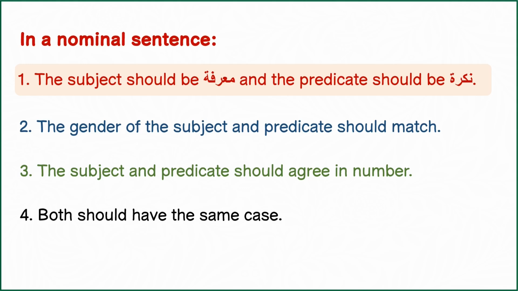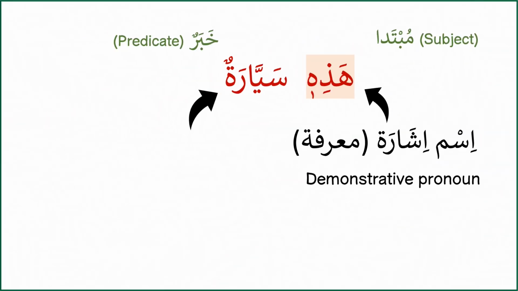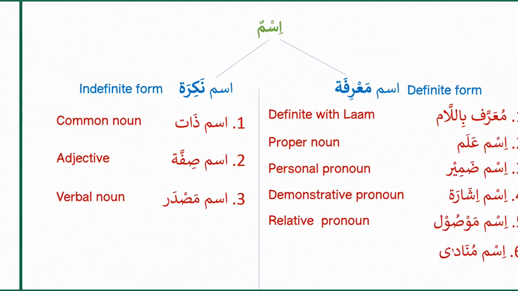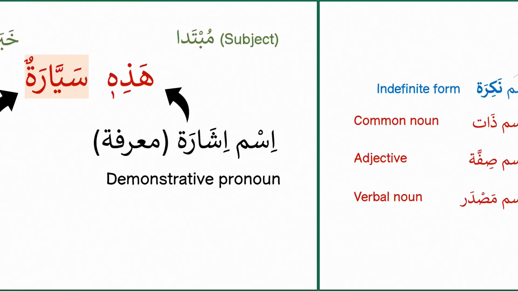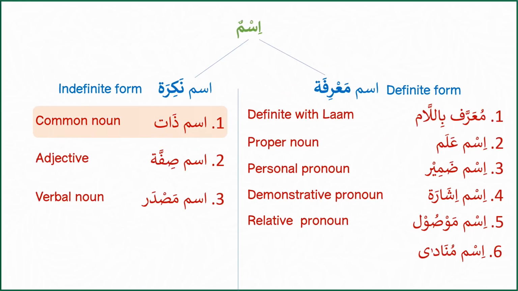The predicate or khabar should be one of the nakira types, which are the indefinite forms. In this sentence, hazihi is the feminine demonstrative pronoun called Ism Isharah, which is then a type of ism ma'rifah. Sayyaratun is ism zat and a type of nakira, an indefinite noun.